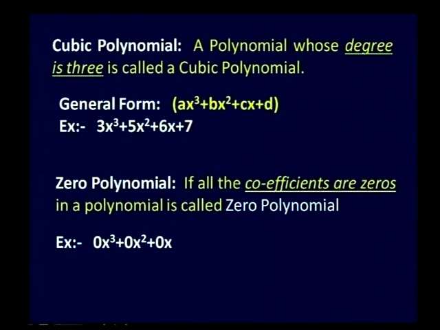For example, 3x cube plus 5x square plus 6x plus 7. In this polynomial the power is 3, so it is called as a cubic polynomial.